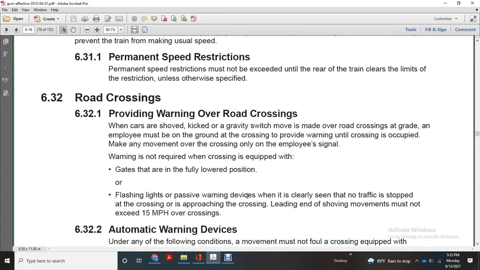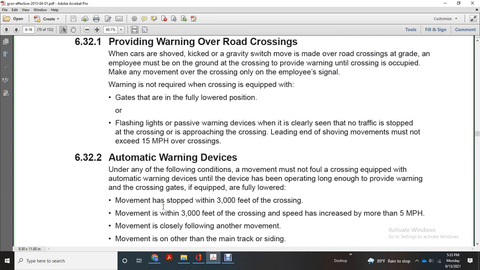Flashing lights path of the warning device when it's clearly seen that no traffic can stop at the crossing, the approach of the crossing. Lead end of the shoved movements must not exceed 15 miles an hour over the crossing.